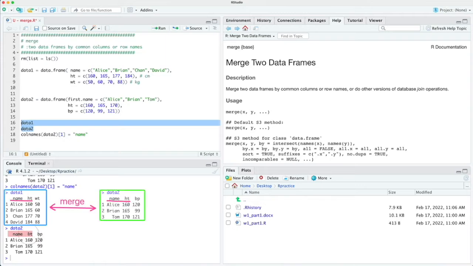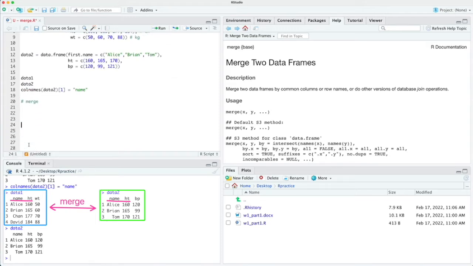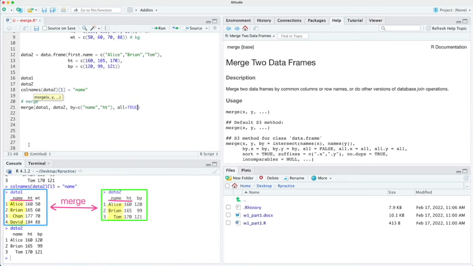What we are trying to do is combine the 2 datasets horizontally, using the merge command. The first 2 arguments represent each dataset respectively. Then, use the by argument, which will connect the 2 datasets by the common columns, in our example, name and height. Then, by setting all is true, the merged data will show all people from either dataset.